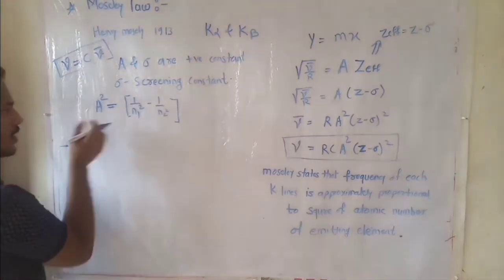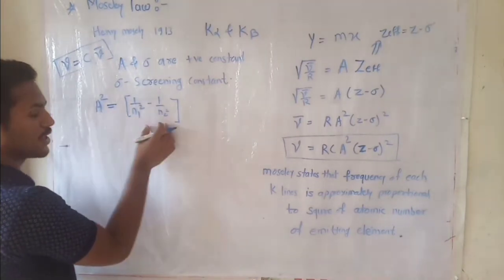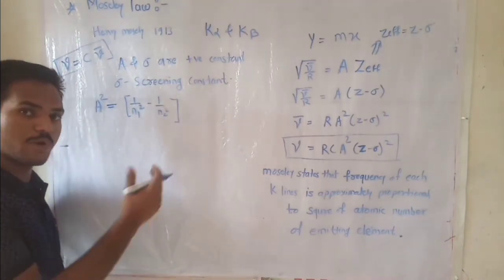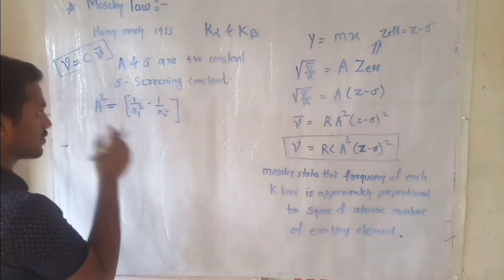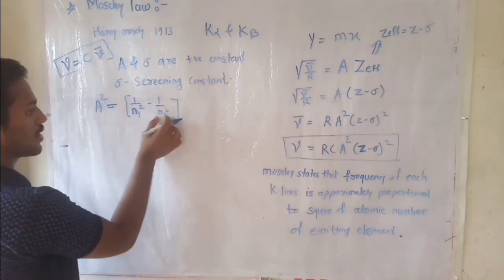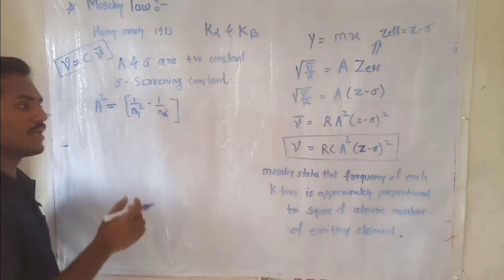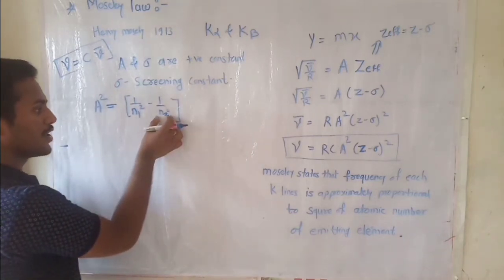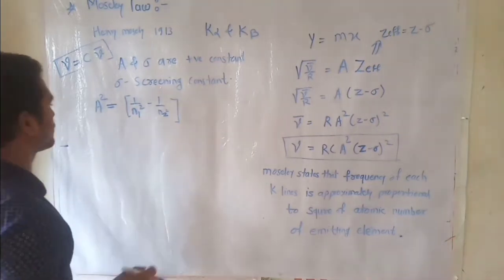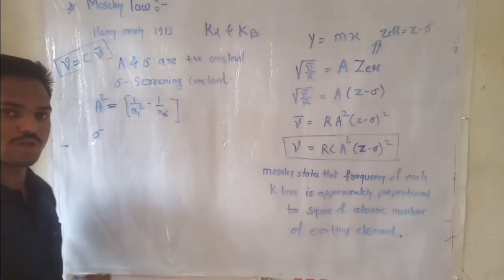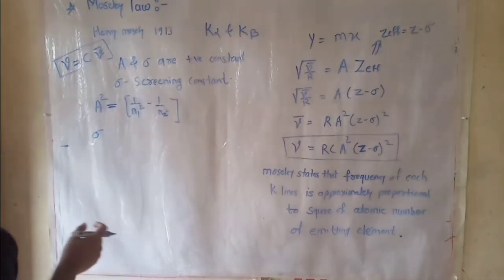Hence, this A value depends upon the different transitions for the particular spectral lines. That means n1 and n2 are the principal quantum numbers of the radiation, that means radiation from n2 to n1. And sigma depends upon the shielding effect.